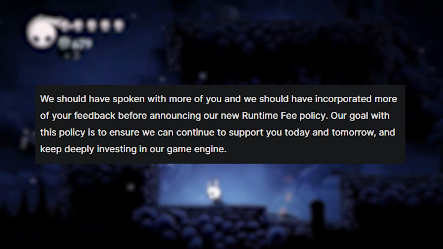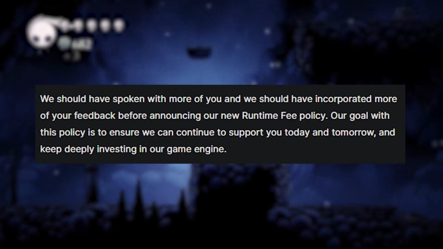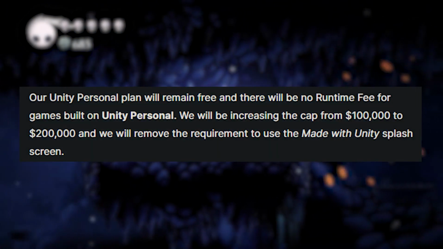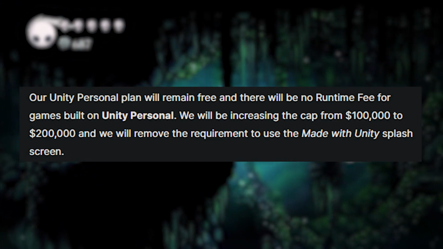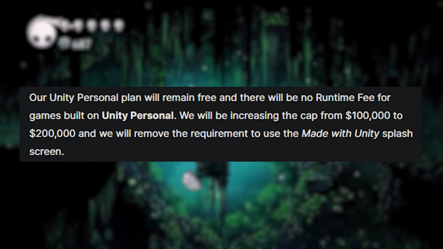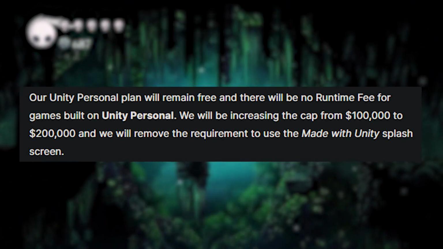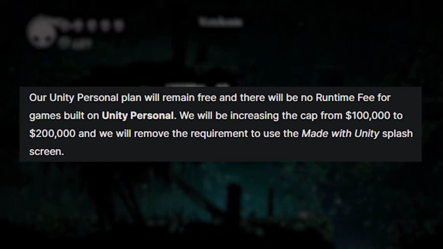Starting with the most important information, they haven't removed the concept of a runtime fee, sadly, but the good news is that they totally changed how it's going to be incorporated. First of all, Unity Personal and Unity Plus will have no runtime fee at all, so it will remain the same as always, except for one positive detail. Now users can earn up to $200,000 in Unity Personal without paying anything to Unity, with this cap being $100,000 in the past, which I see as a considerable upgrade.